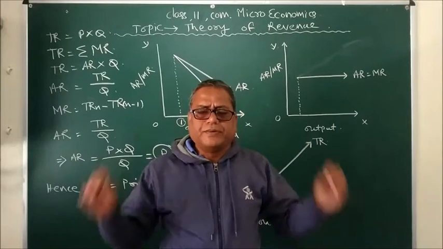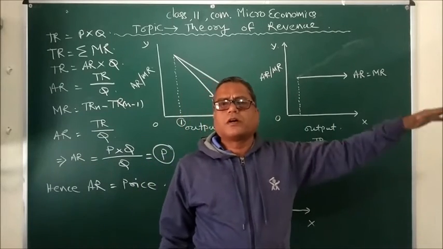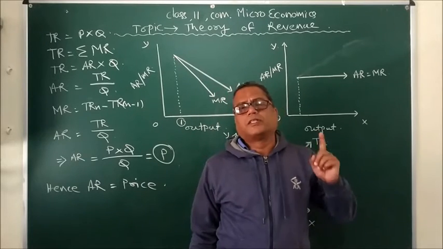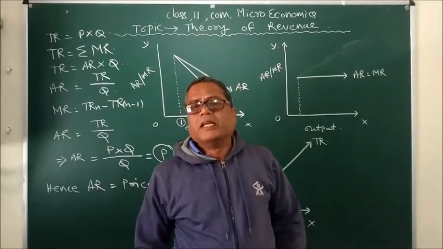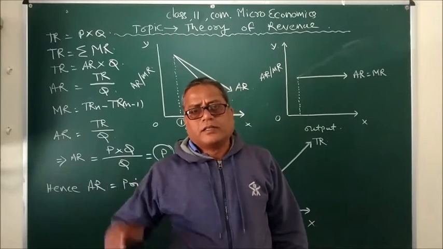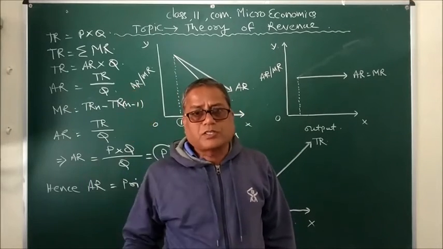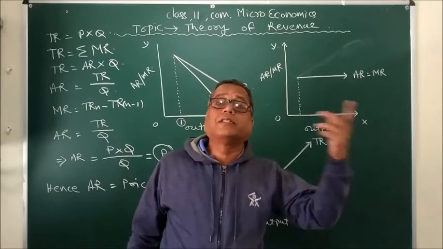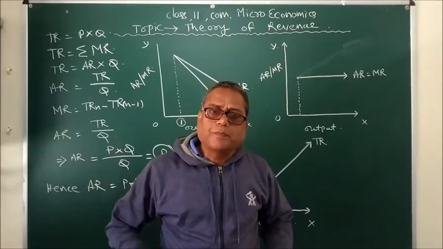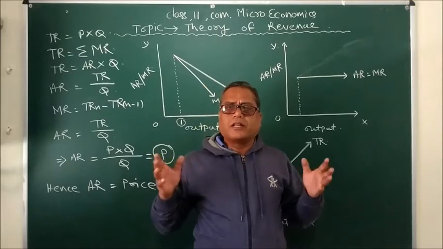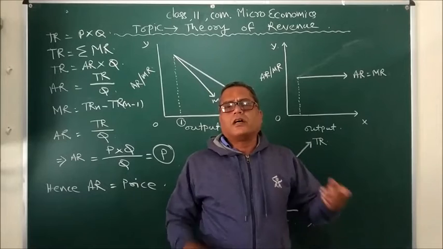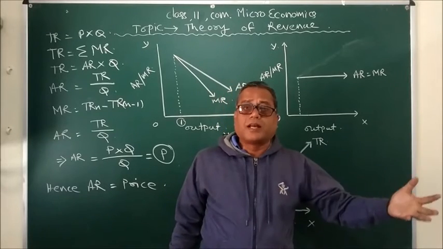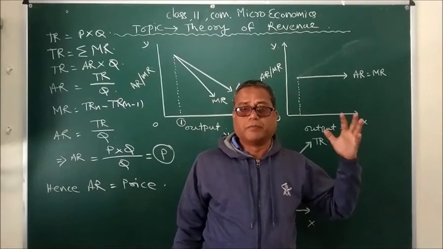In each and every respect, all the products produced by different producers are equal. Hence, price is also equal. In a perfectly competitive market, the producers don't have any power to determine the price. So how is the price determined? It is the force of demand and supply that determines price in a perfectly competitive market.